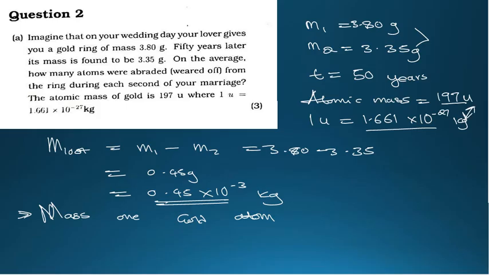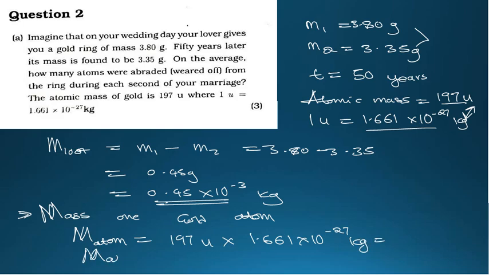So our mass of an atom is going to be given by 197 multiplied by 1.661 times 10 to the power negative 27 kg. What answer are we going to get?